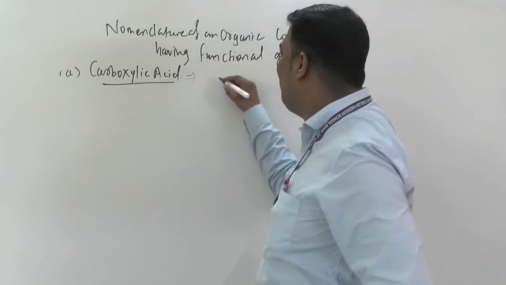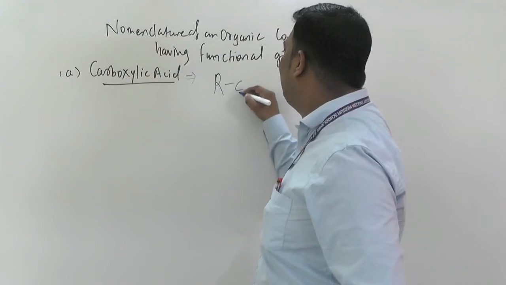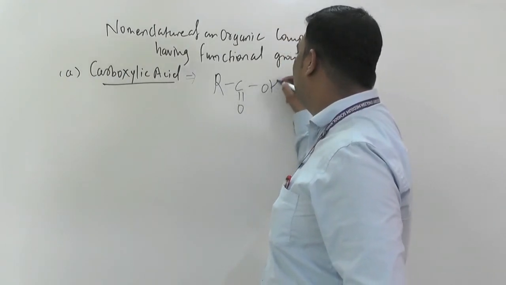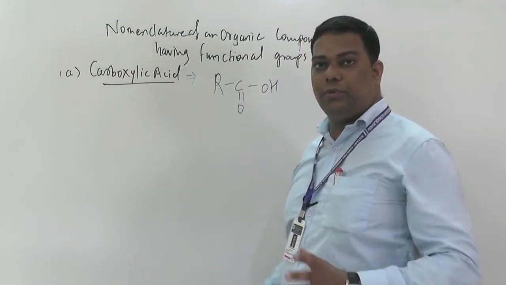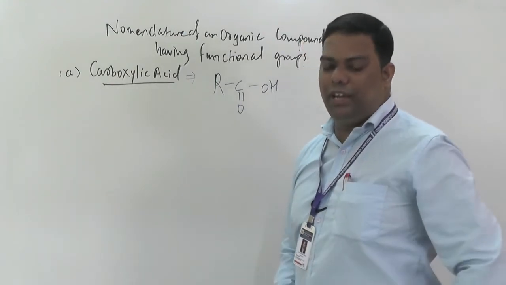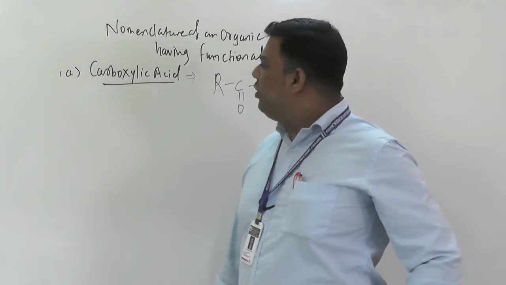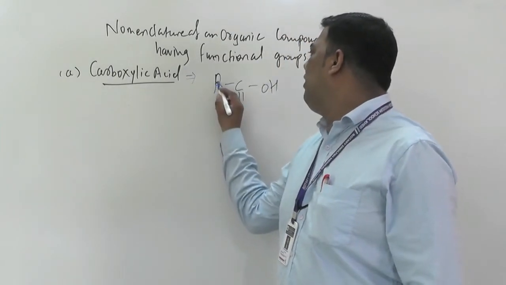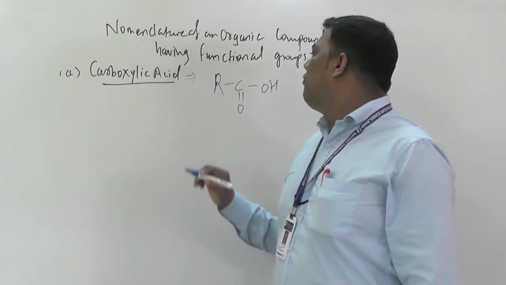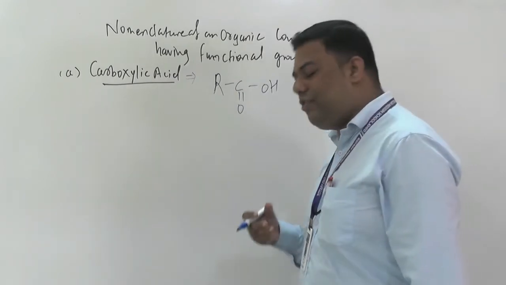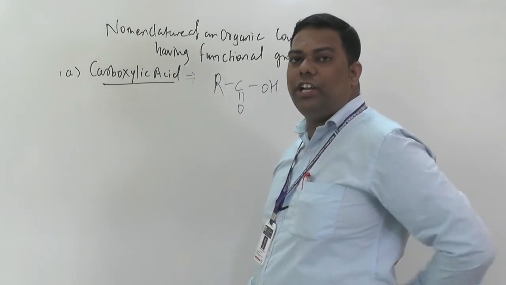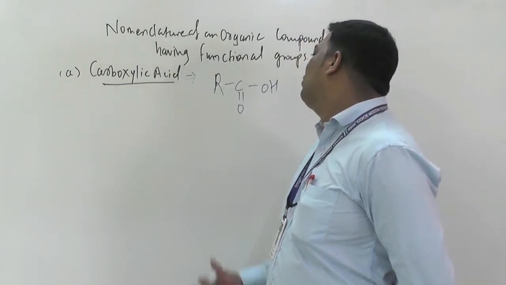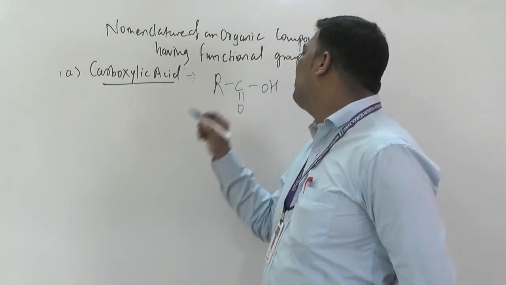The general formula is RCOOH, and R means, as you know, alkyl groups: ethyl, methyl, propyl. Understood? So whenever we are drawing structures and you want to write names of an organic compound, see here how we can write.